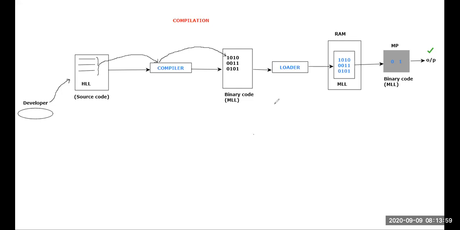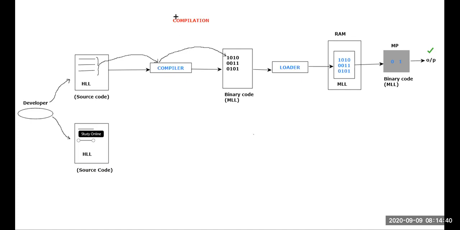I think right now everyone got the clarity about what we mean by compilation, or what a compiler is, and how the things will work. Right now, assume that as a developer, if you are writing the high level language code, I will just tell this happens to be the high level language code, or some of them might be calling it source code. I would like to consider this happens to be the source code. Whatever the source code is there, assume that I take 3 lines of code only. But in reality, not only 3 lines, plenty of lines will be there. It might be more than 1,000 lines.